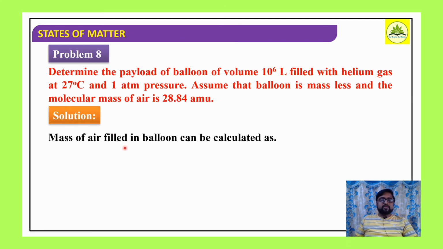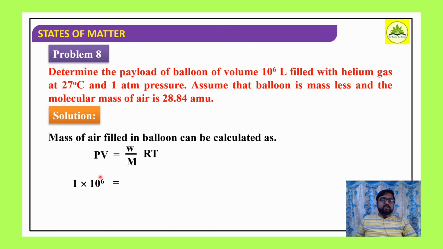So the mass of air filled in a balloon can be calculated with the help of this relation, PV is equal to nRT. n is nothing but weight divided by molecular mass, into RT. So here, what is the pressure? 1 atmosphere pressure, right? Volume 10⁶ liter.